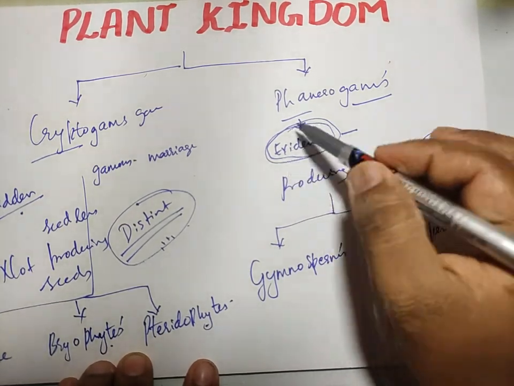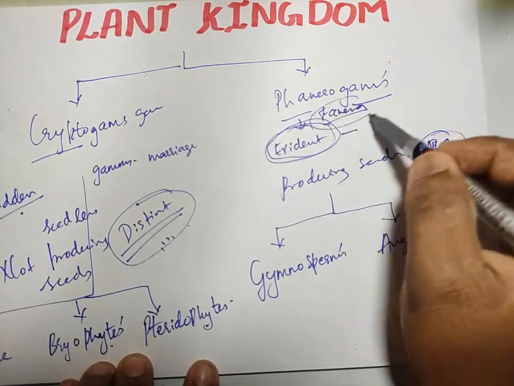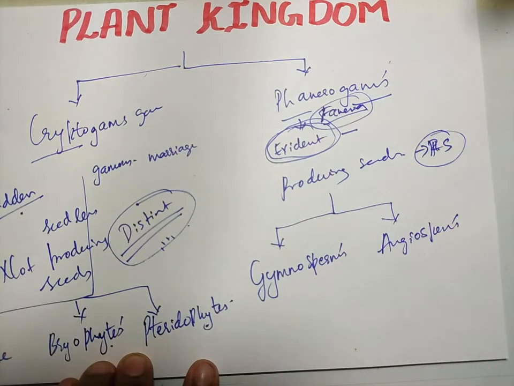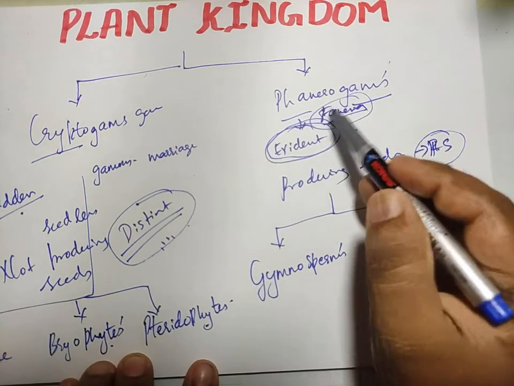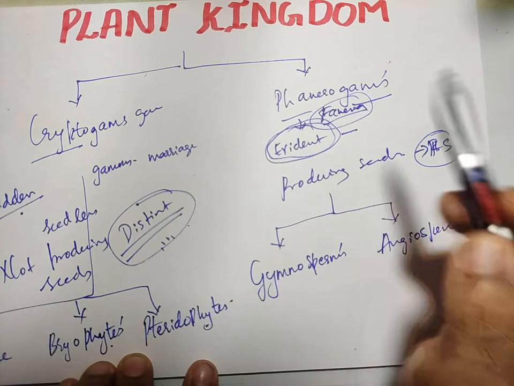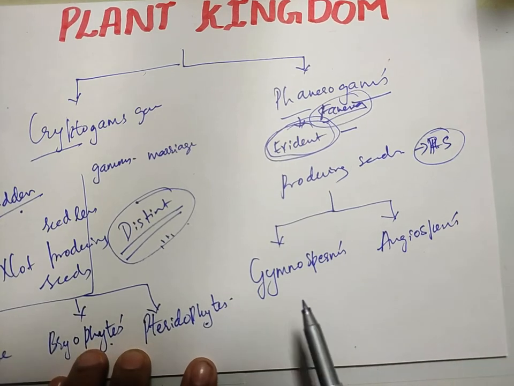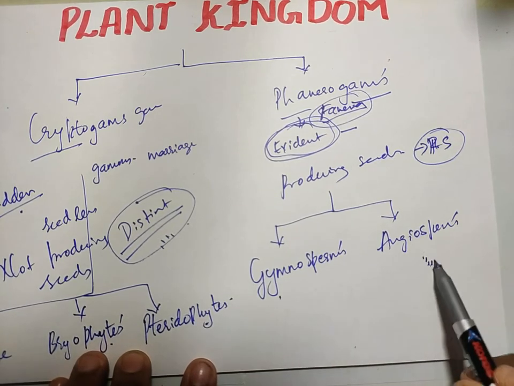I told you, evident, phanero, actually it's a Latin word, it starts from F. So phanerogams means the reproductive structures are very much evident, and you can see the reproductive structures very clearly here, and the plants are gymnosperms and angiosperms.